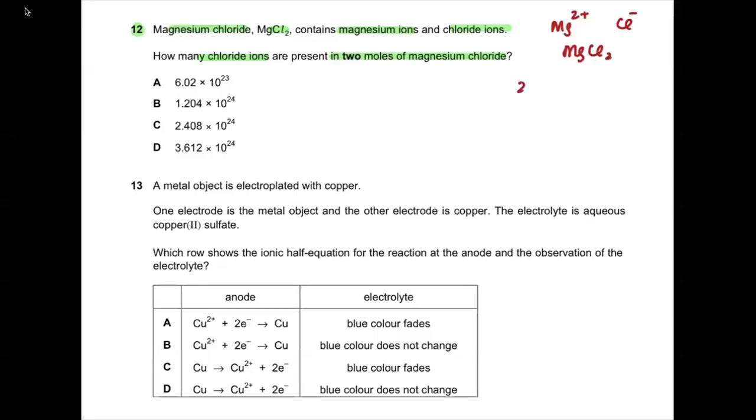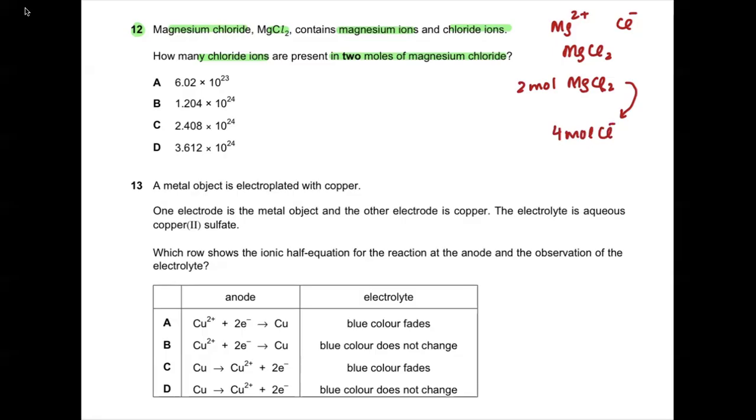And they are saying that there are 2 moles of magnesium chloride. So isn't it that 2 moles of magnesium chloride are going to have 2 chlorides in one molecule, in 1 mole? So if there are 2 moles, we are going to have 4 moles of chloride ions. Is this understandable to all of you?